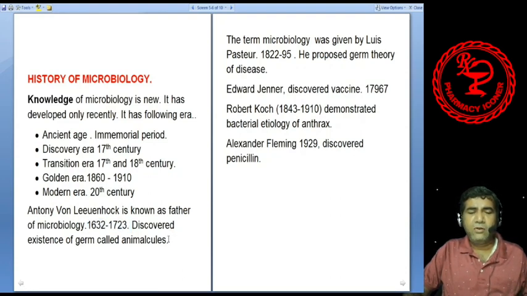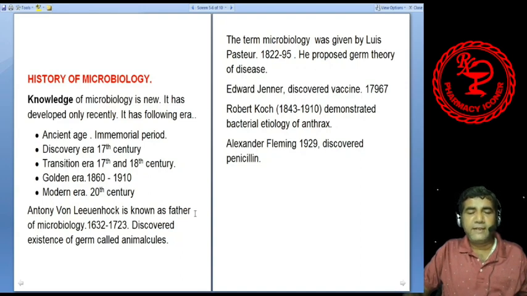In around 1667, he discovered the existence of germs. He called them animalcules; he did not call them microorganisms. He discovered them and made some sketches, but at that time scientists did not take him seriously.